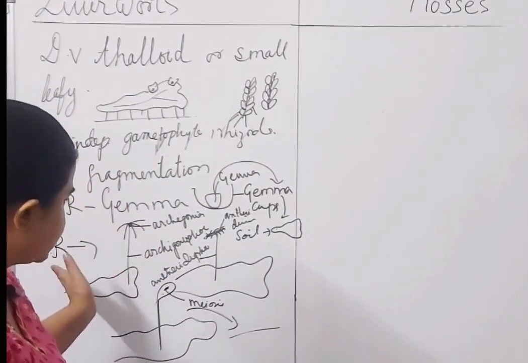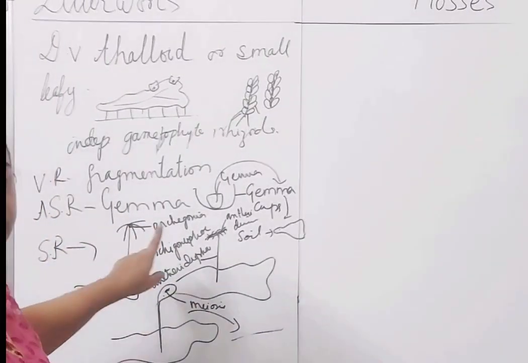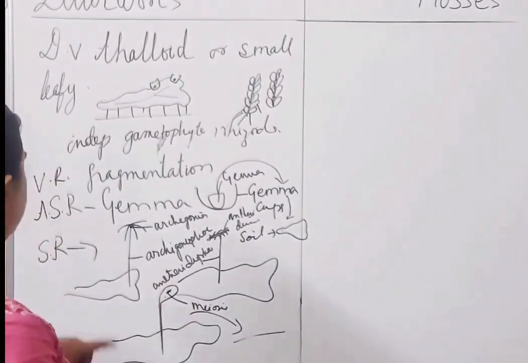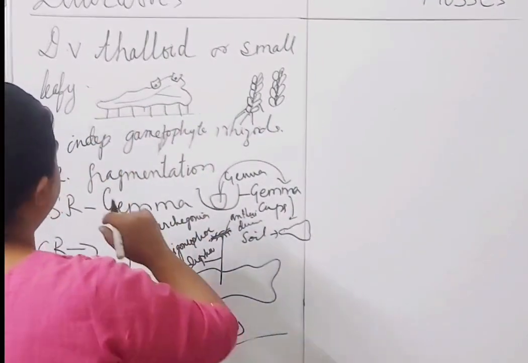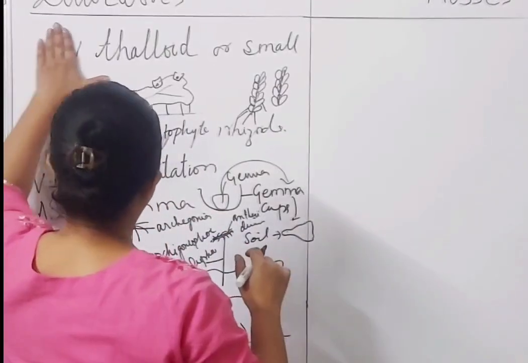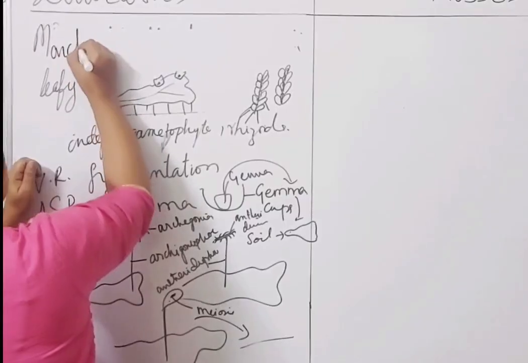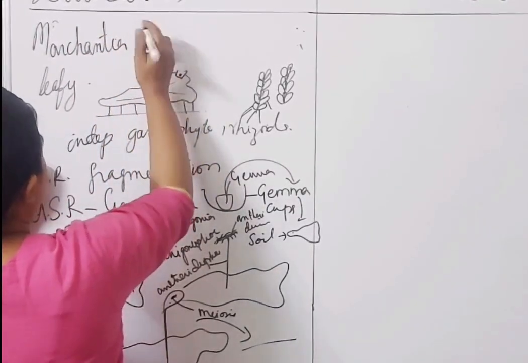और कैसे gametophyte से sporophyte होता है. And this is the example of Marchantia, which is a dioecious dorsoventral liverwort. तो मैं कहाँ पे लिखूं? Let me write it here. Examples: एक है Marchantia. This is dioecious.